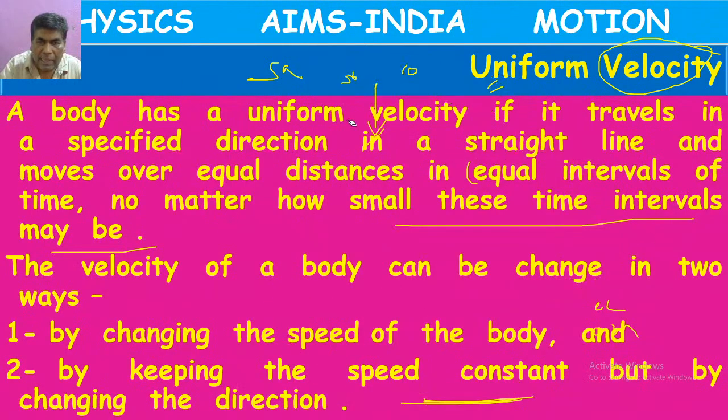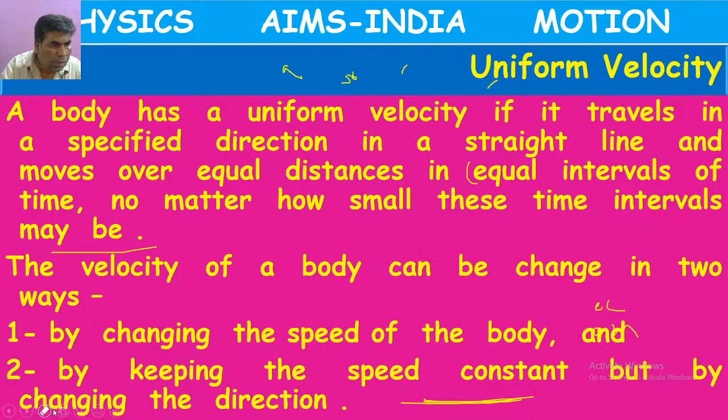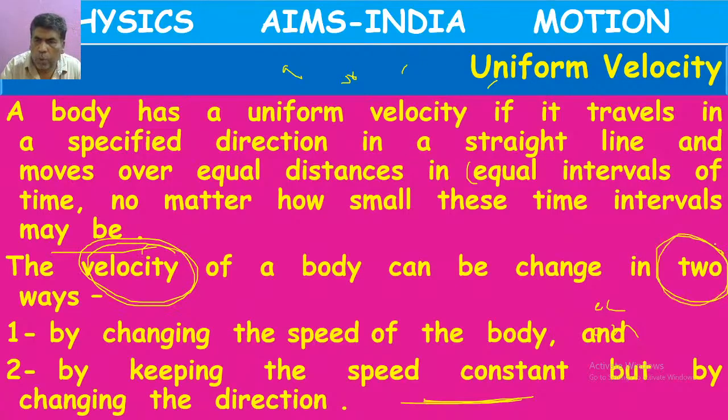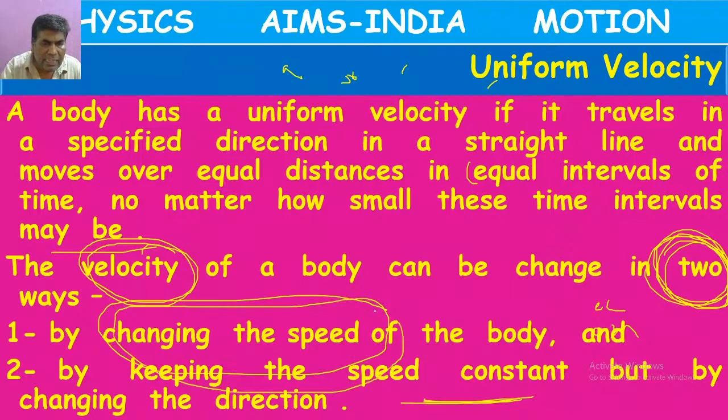Okay. Now here what have we learnt? Once again let me repeat. The velocity of a body can be changed in two ways. What are they? By changing the speed of the body. Here speed means the value of the speed.